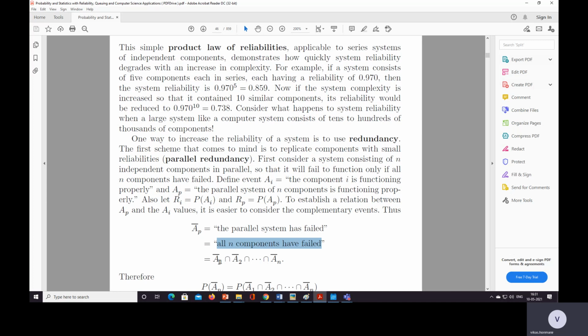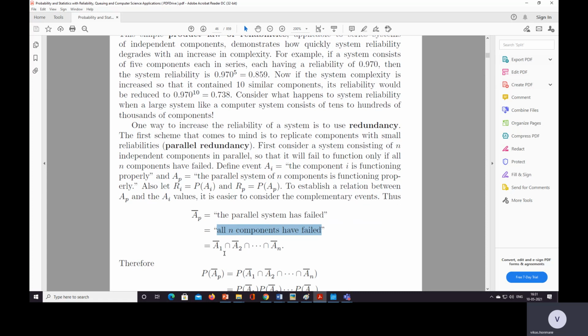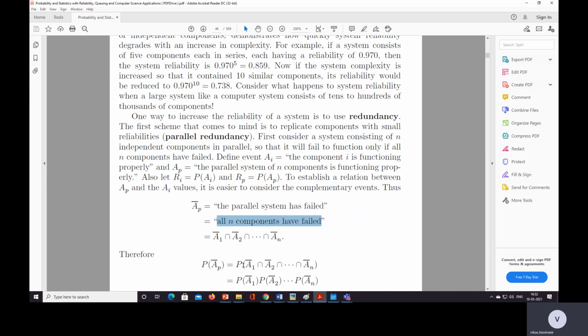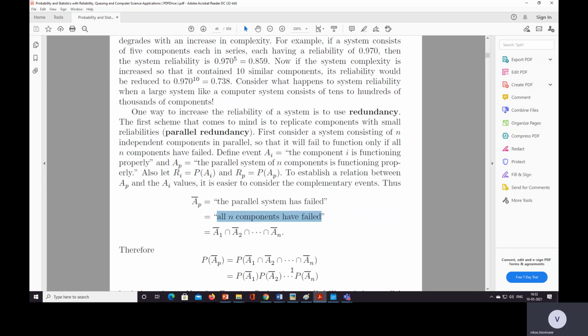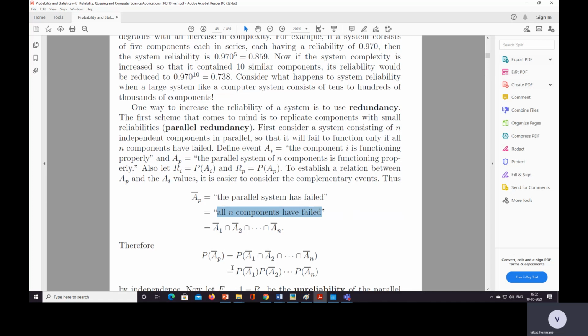So we can say that A1 bar, A2 bar, and so on, so every component has failed. A1 means the first component is working, A2 means the second component is working. So A1 bar means the first is not working, A2 bar means the second is not working. So we have considered the complementary events, and the probability of Ap bar is equal to the intersection of these complementary events, which is A1 bar, A2 bar, up to An bar, and the multiplication of that.